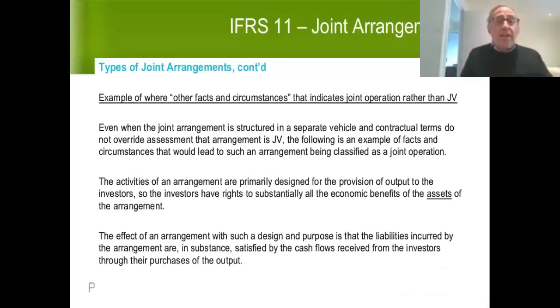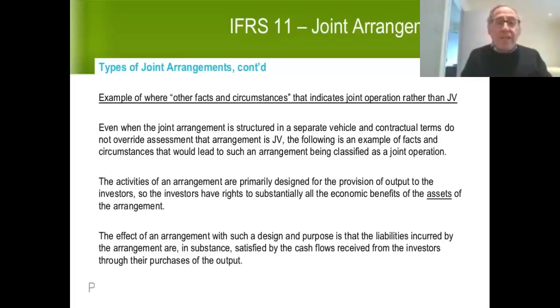Even when the joint arrangement is structured in a separate vehicle, and even if we don't set up contractual terms to override the assessment that the arrangement is a joint venture, so we don't do anything to override the way the corporation works, you can still have situations where the entity would be a joint operation.